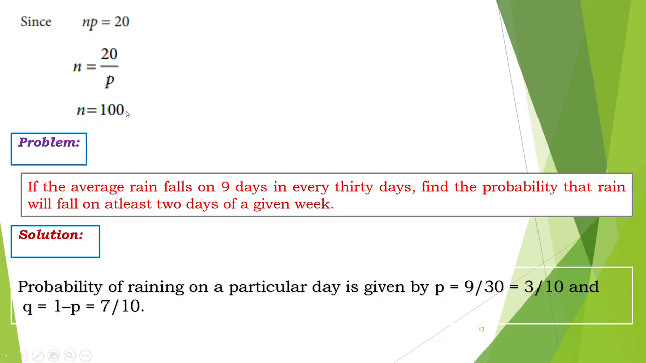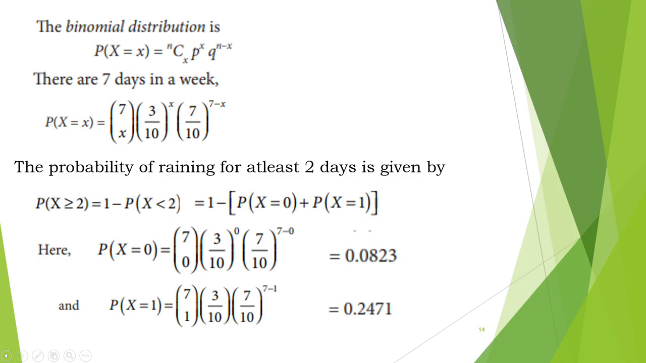In our next problem, if the average rain falls on 9 days in every 30 days, find the probability that rain will fall on at least 2 days of the given week. So the probability of raining on a particular day is given by rain falling 9 days out of 30 days. 9 by 30, that is 3 by 10. Then what about Q? It is 1 minus P, that is 7 by 10.